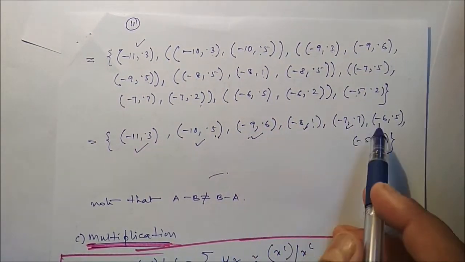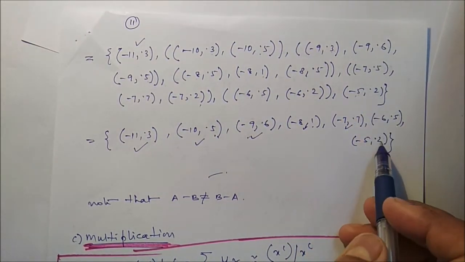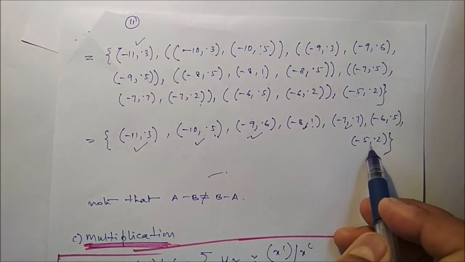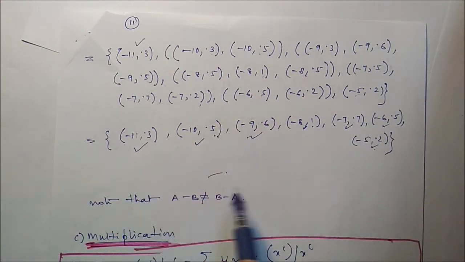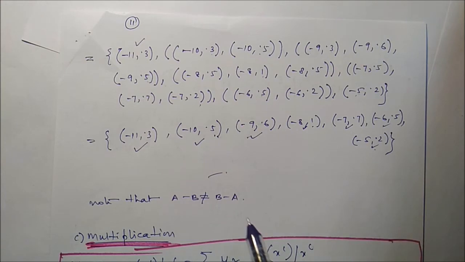Minus 6 are there. Maximum membership value is 0.5. And single minus 5 comma minus 2 is there. Minus 5 comma 0.2 is there. This is our subtraction, C is equal to A minus B. So definitely note that A minus B is not equal to B minus A.